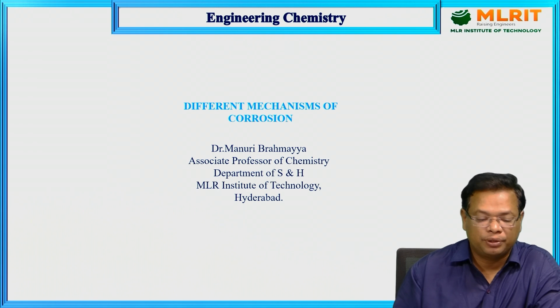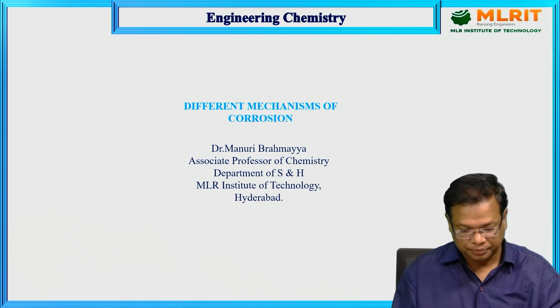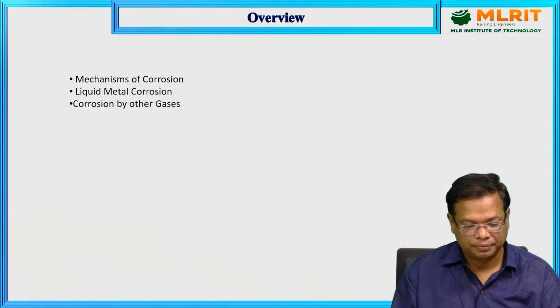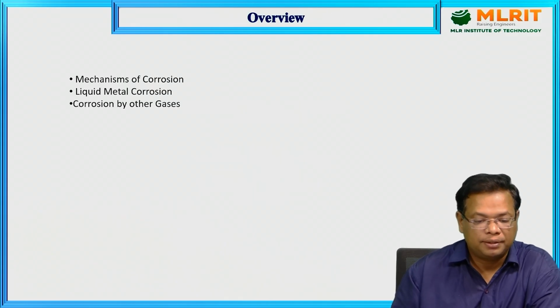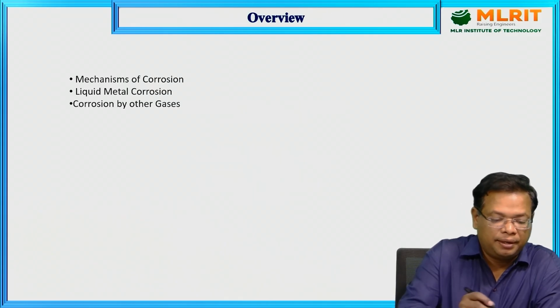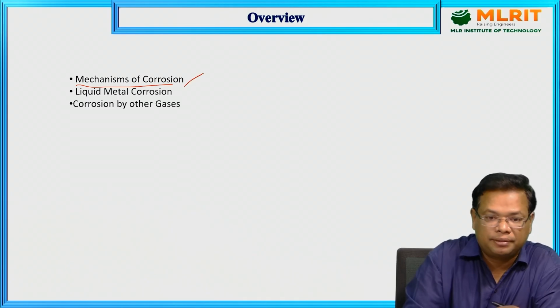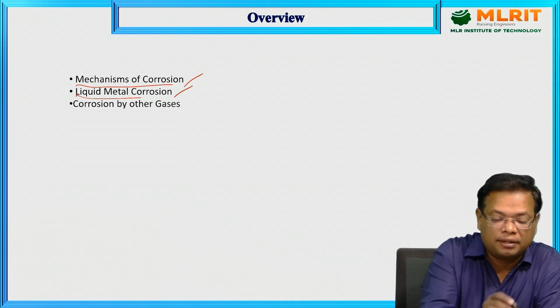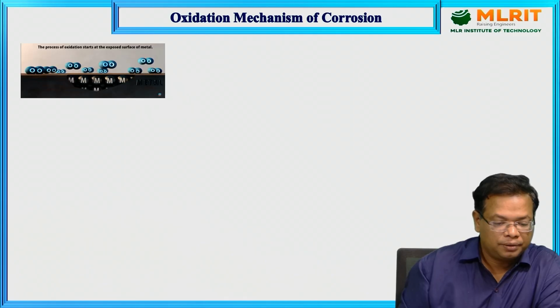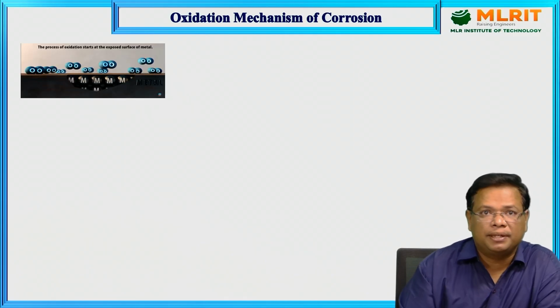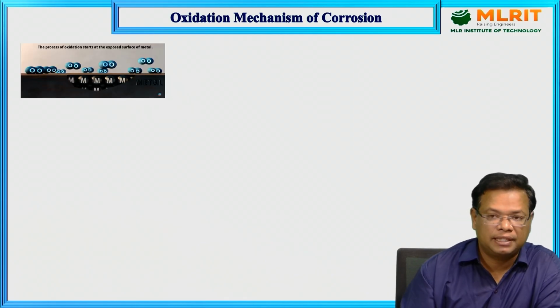So today I am going to talk about the different mechanisms of corrosion. The overview of today's presentation: mechanisms of corrosion, liquid metal corrosion, corrosion by other gases. So here is the oxidation mechanism of corrosion.